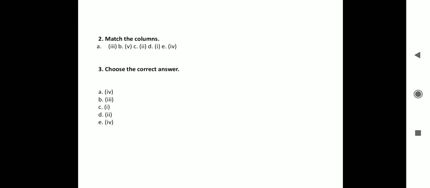Children, as I have told you, this part of some industries is not going to be included in the exam, but it was expected of you to read and try to do the exercise. If you have done it, fine. If you have not done it, it is okay. Here we have the places where these industries are located or situated. These are some important industries. This part is to be omitted, but you were asked to read and try.